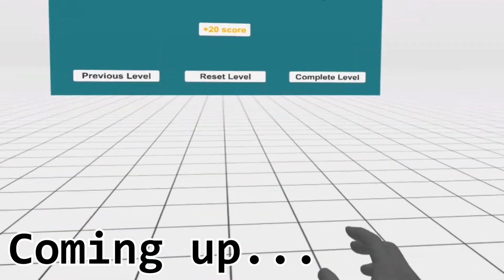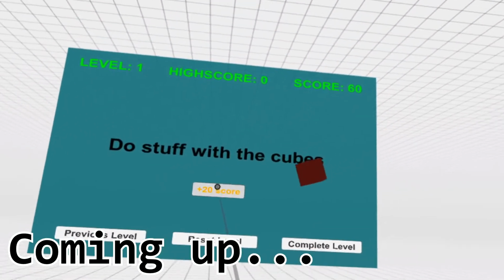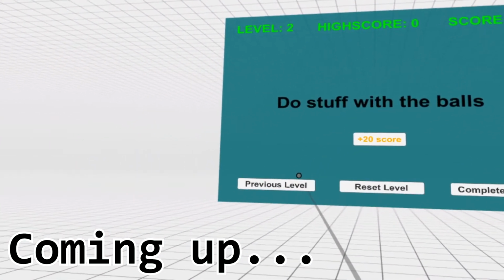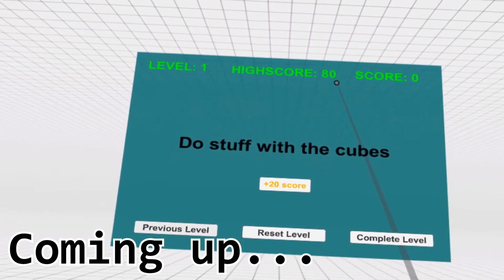We have our level with our dummy game objects and a dummy score button. If we give ourselves some score, complete the level with our anxiety rating, and then go back to the level we just completed, we'll see the high score we just achieved as that's been written to our save game file.